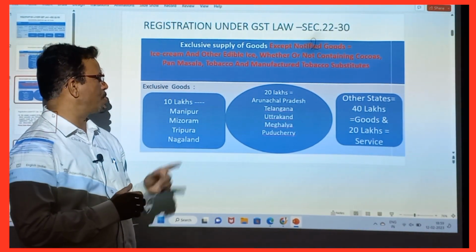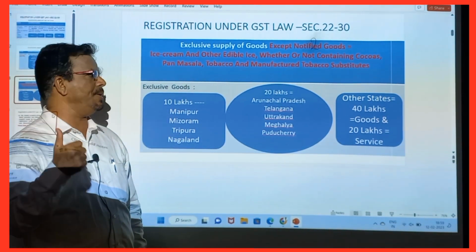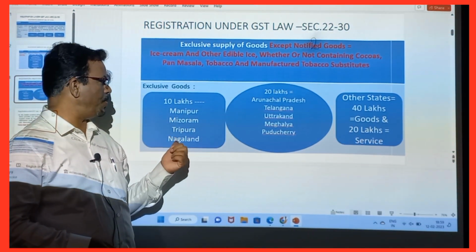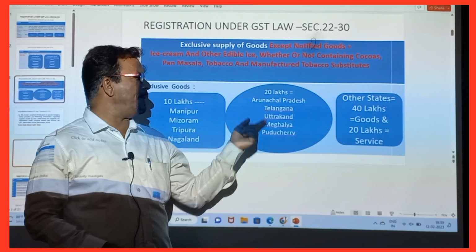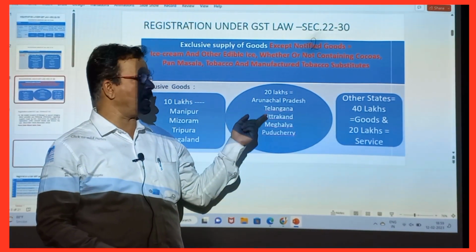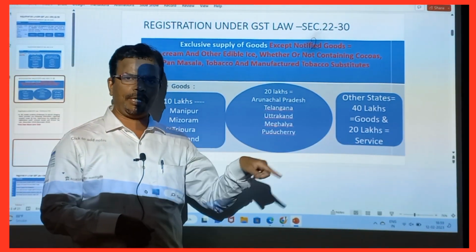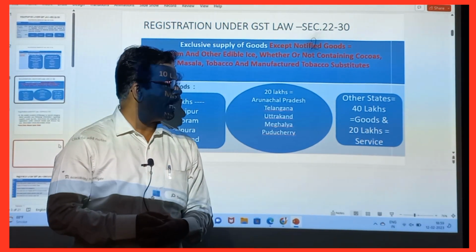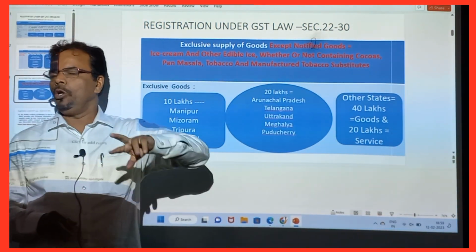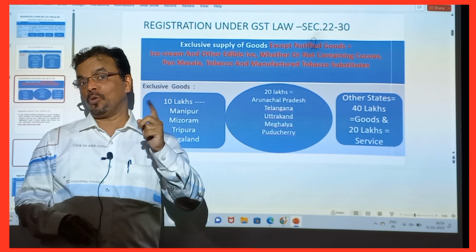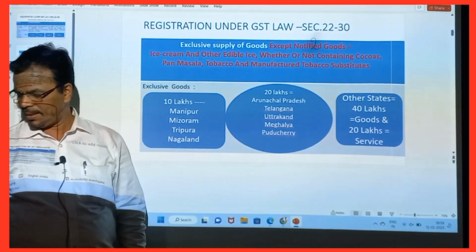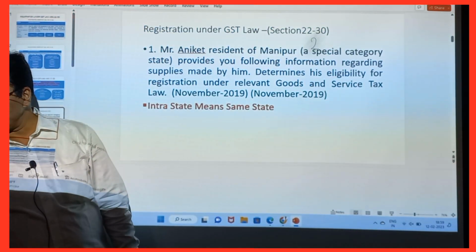Now, exclusive supply of goods: 10 lakhs for MMNT, Manipur, Mizoram, Tripura, Nagaland. And 20 lakhs where? Sikkim, Pondicherry, Meghalaya, Uttarakhand, Telangana and Arunachal. Other states: 40 lakhs for goods and 20 lakhs for service. If you are supplying both goods and service, in that case we have 20 lakhs. So, this is a short theory.